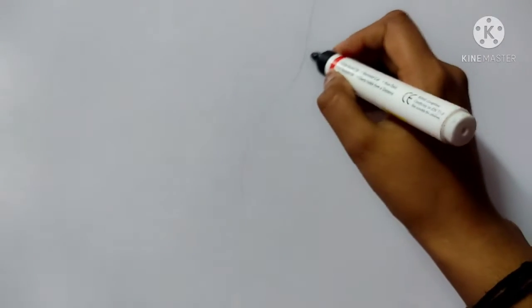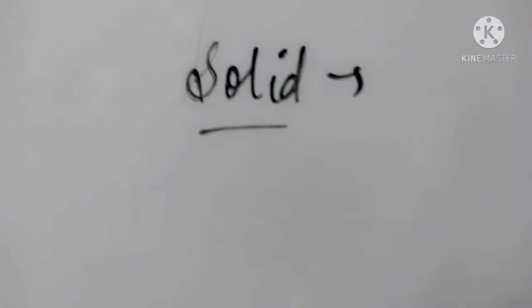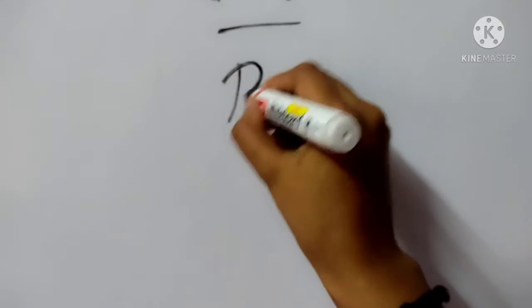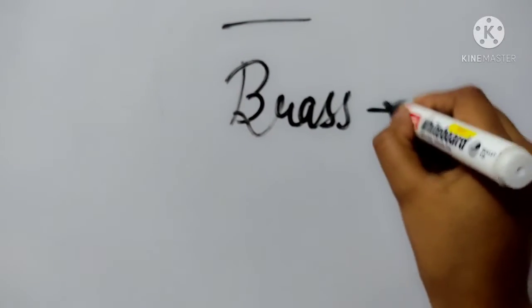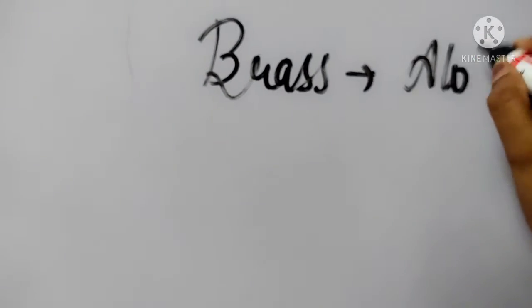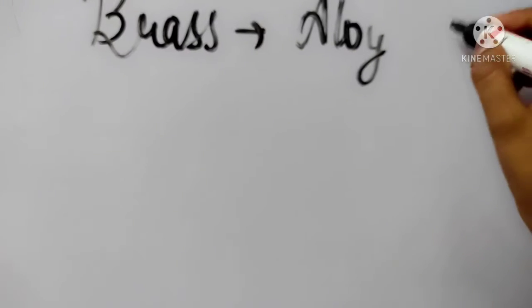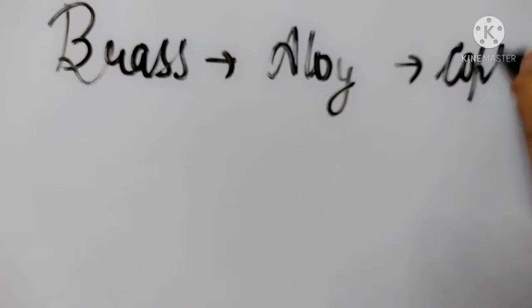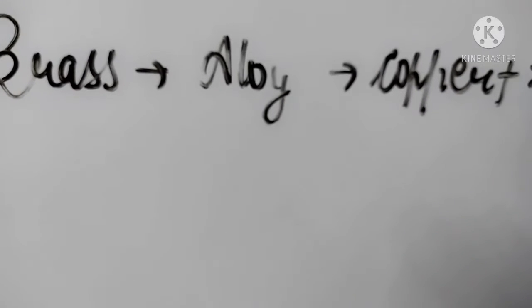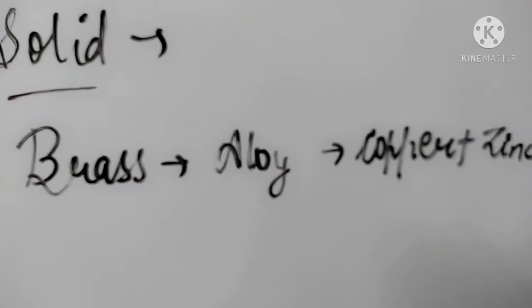So we discussed the examples of liquid solution, and our next is solid solution. In solid solution, an example is brass, which is the alloy of copper plus zinc.